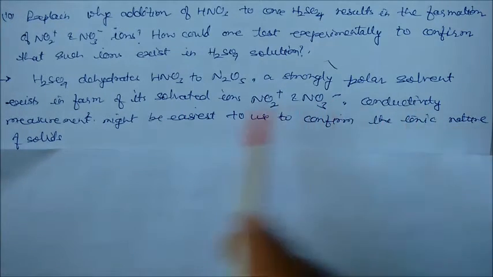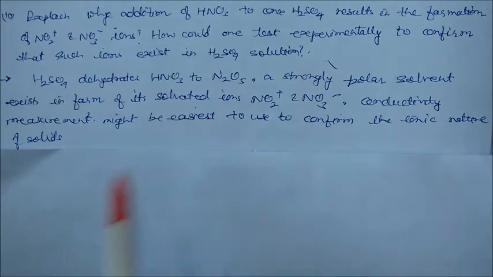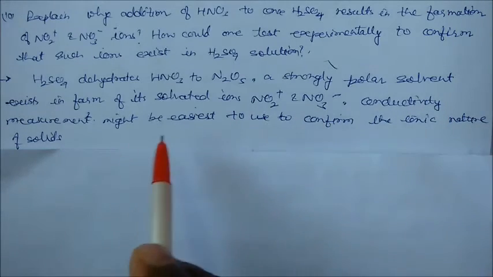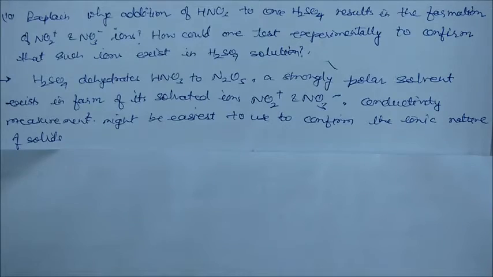Conductivity measurement might be the easiest to use to confirm the ionic nature of solids. So by using conductivity, we can experimentally confirm these ions that exist in sulfuric acid.